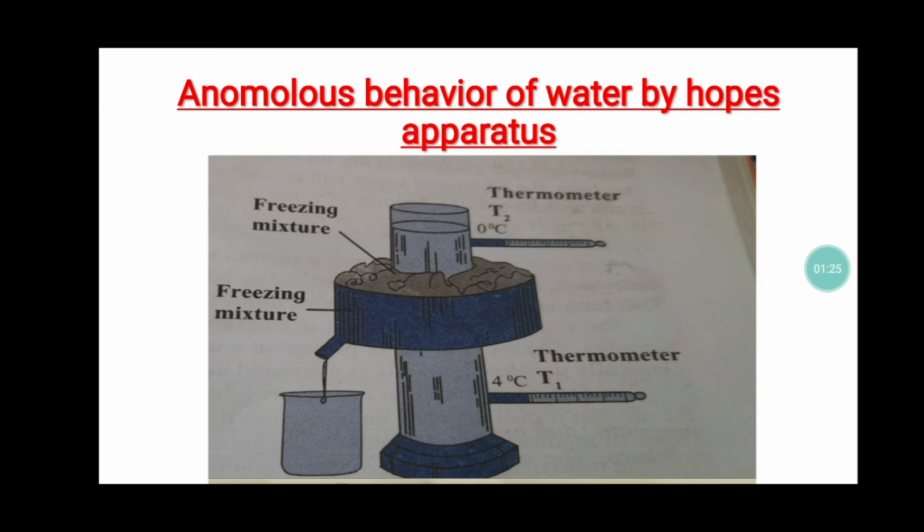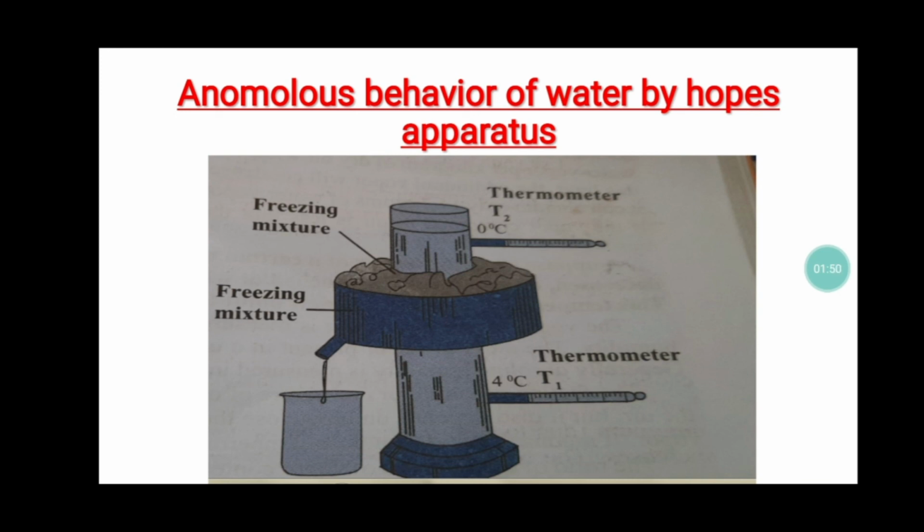At 4 degrees Celsius, what is the behavior of the water? After 4 degrees Celsius, the volume starts increasing, at 3 degrees, 2 degrees, and so on. As the volume starts increasing, the density starts decreasing. Now the water with the lower density moves upward, right?